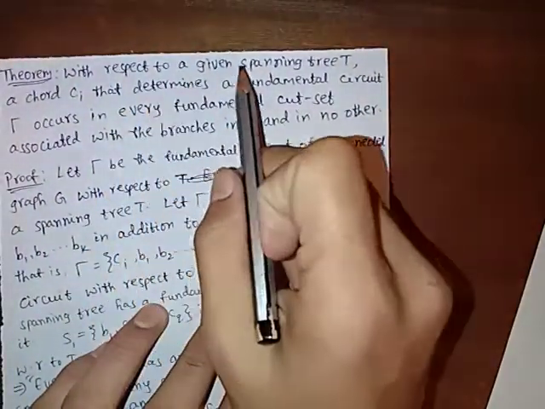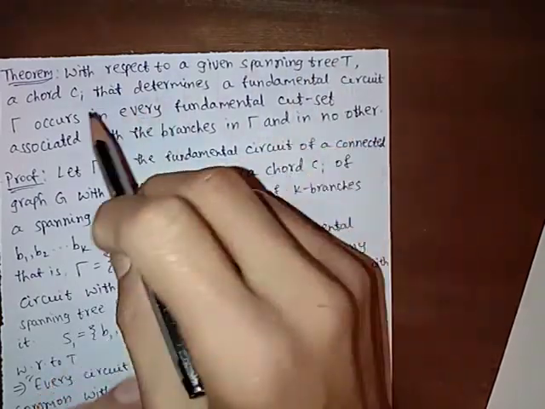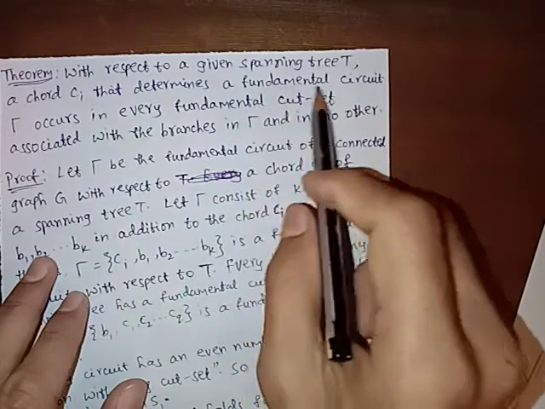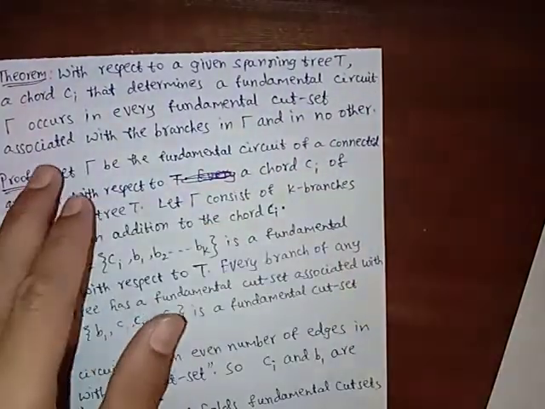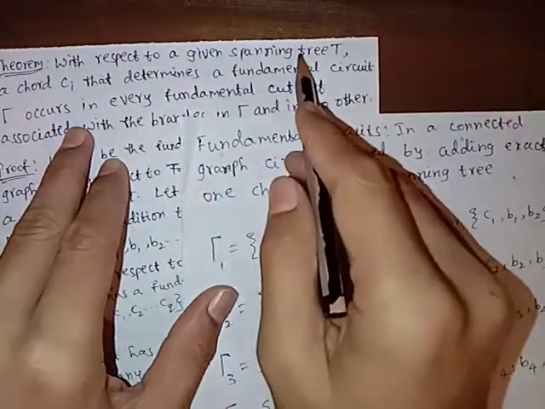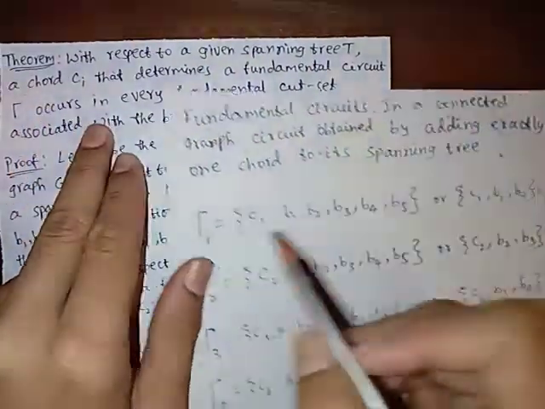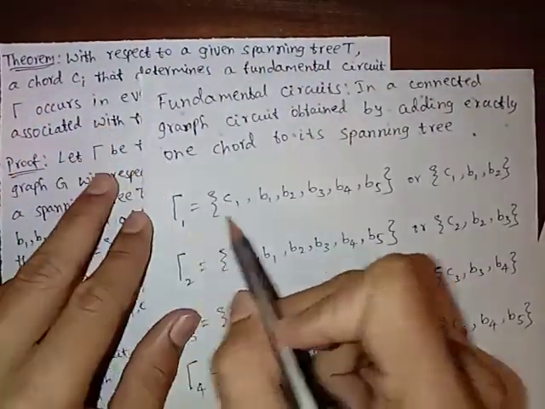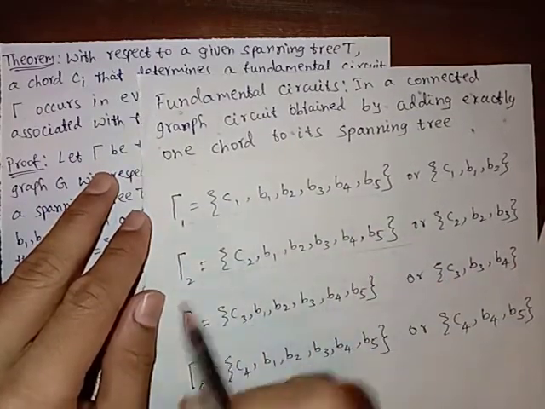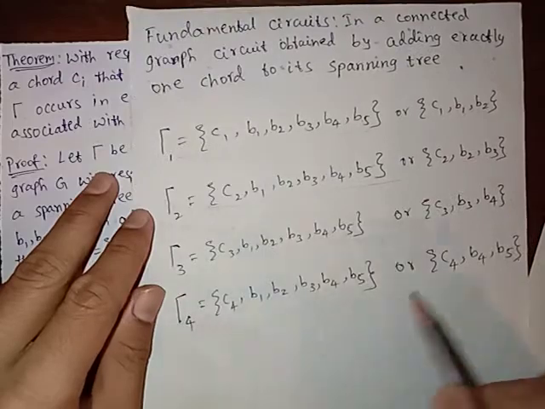With respect to a given spanning tree T, a chord Ci determines a fundamental circuit. Here C1 determines this circuit, C2 determines this circuit, C3 determines this circuit, and C4 determines this circuit.